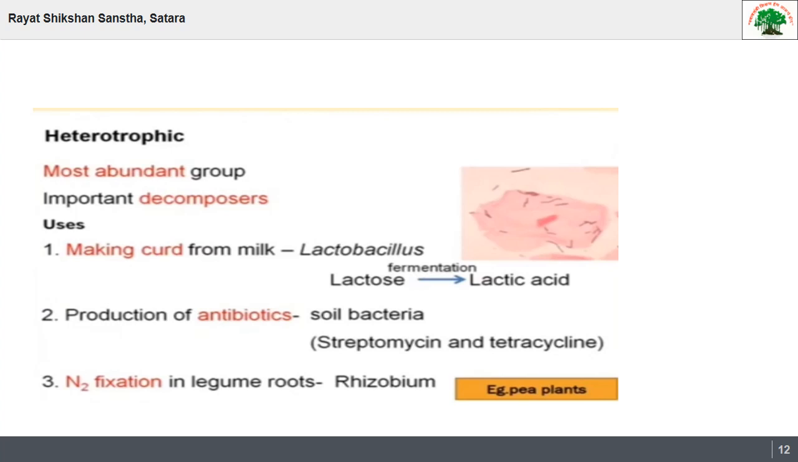Then the second one is the soil bacteria, Streptomyces. This bacteria is used in the production of antibiotics. Then the third one is rhizobium. Rhizobium is very important because it plays an important role in nitrogen fixation in legume plants. Then besides rhizobium, there is azotobacter. Azotobacter is also very important for nitrogen fixation. So these are heterotrophic bacteria.